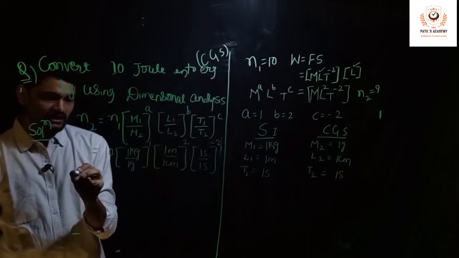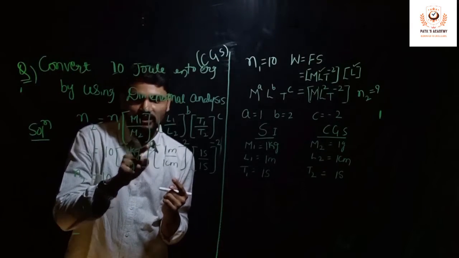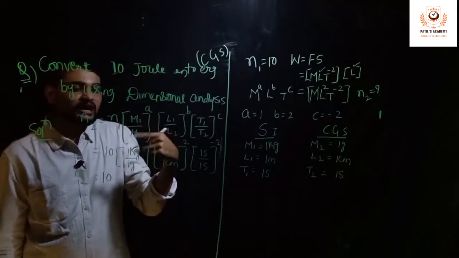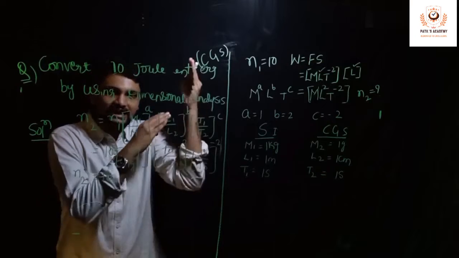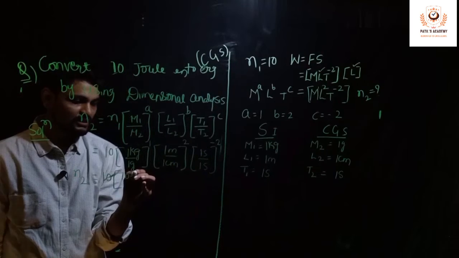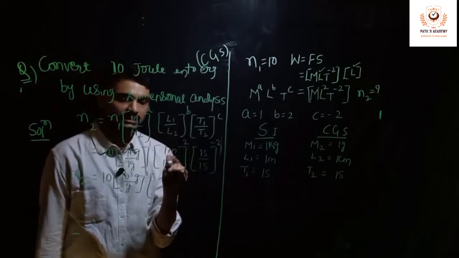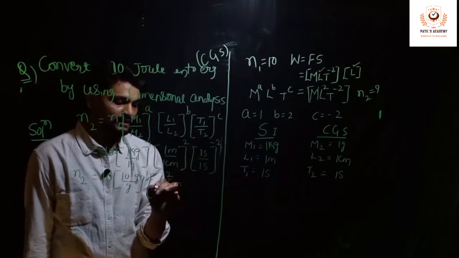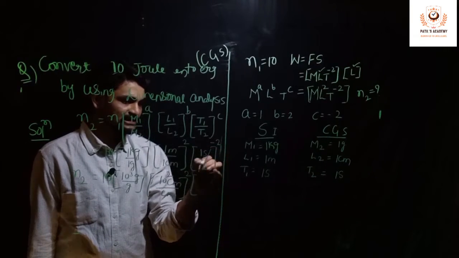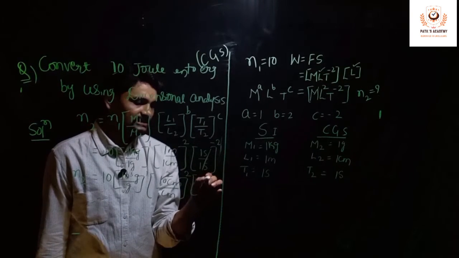Now to find out, N2 equals 10 as it is. Now don't cancel gram with gram, okay, because one is in SI and one more is in CGS. So you have to convert kg to gram. So numerator values, let me start converting in the form of denominator so that I can cancel the terms. For example, 1 kg is 1000 gram. 1000 can be written as 10 power 3 divided by gram to the power 1, and 1 meter is 100 centimeter, that is 10 square centimeter divided by centimeter as it is, and the power 2 as it is. Anyway, second will get cancelled. Even if not, both are the same, only 1 to the power of minus 2, that is nothing but 1.